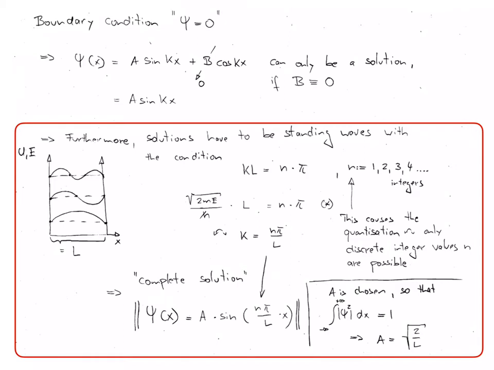times x. Since the modulus square of the wave function represents the probability of finding the particle at a position x, the integral from minus infinity to plus infinity over the probability density has to equal 1, because we know that the particle is somewhere in space. In particular, we know it's inside the well. So therefore, the combined probability has to be unity. Although this is not shown here, it can be derived that the free parameter a therefore has to be equal to the square root of 2 over L.